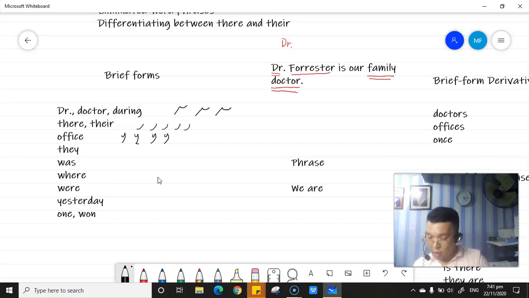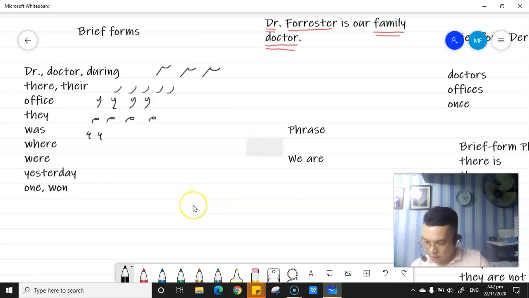So we have the brief form for they, over it and e. Let me correct it. We have over it and e. Was is represented by the OS. Hold on, class. Okay, that is was.